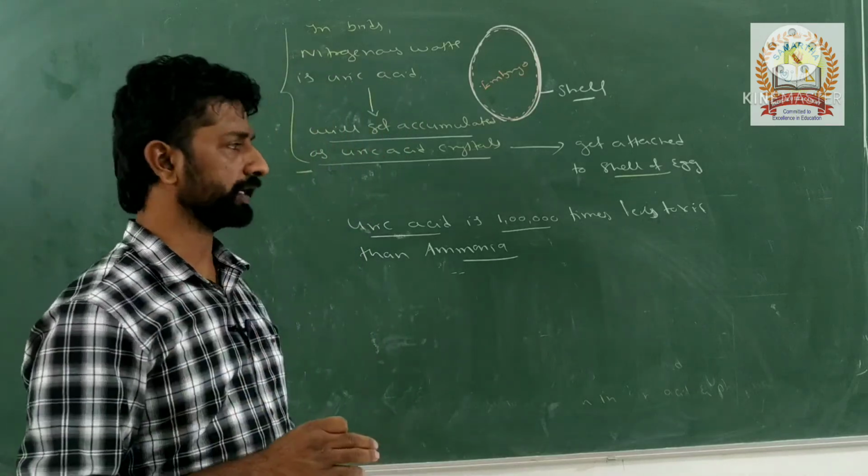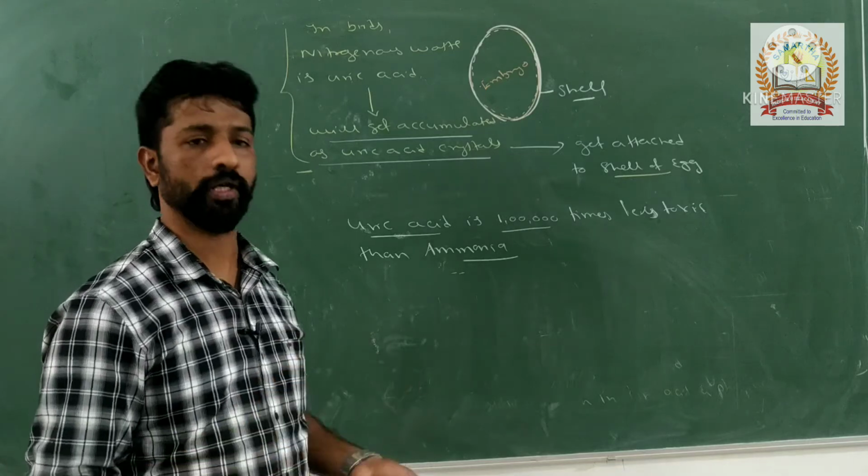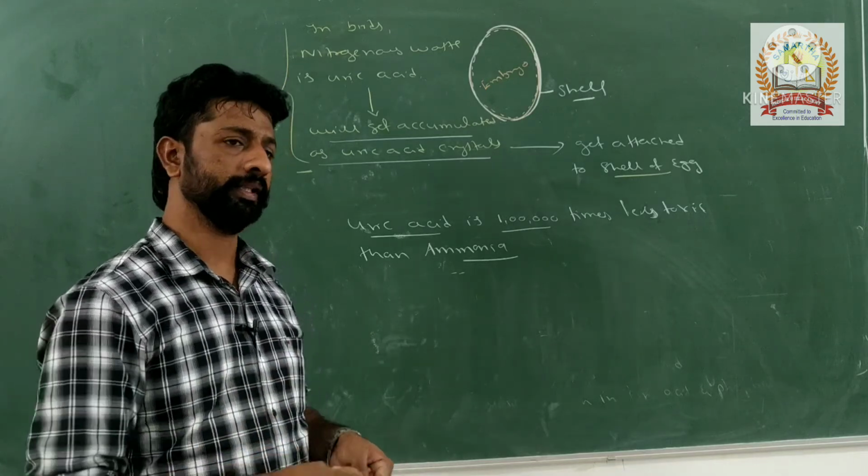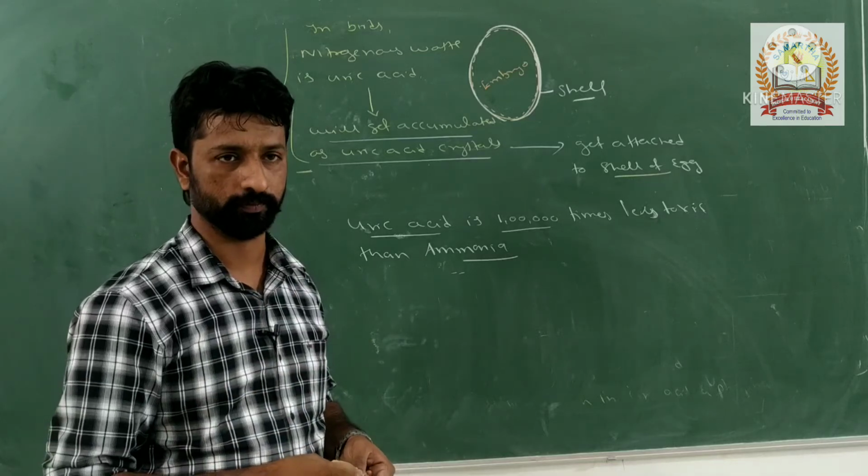But in some organisms, which are terrestrial or aerial forms, it gets converted into a less toxic one, right?